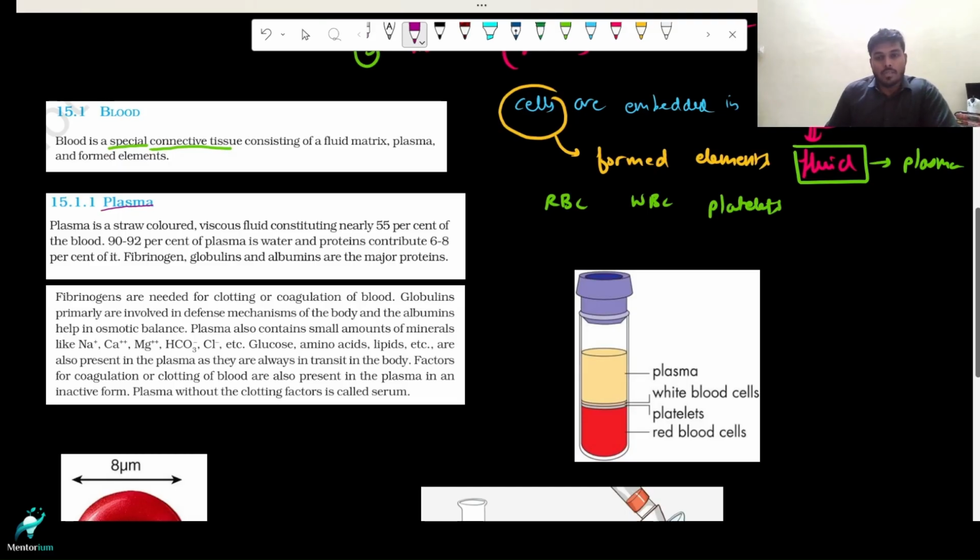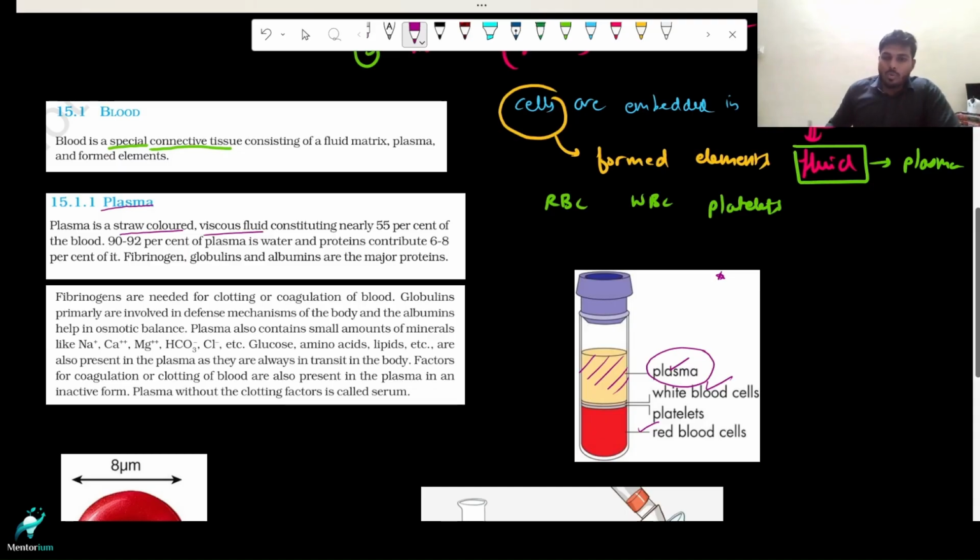So plasma is a straw-colored viscous fluid. What is straw-colored? Here I have attached an image. You see, this is our plasma, and this is the exact color. Just for you to know, whenever you collect a blood sample, you are not going to have these visible separated layers. That means you won't have plasma in a separate layer, WBC forming a different layer, and red blood cells forming yet another layer. Blood as a whole is a homogeneous mixture under normal conditions. That means all the formed elements are dispersed uniformly.